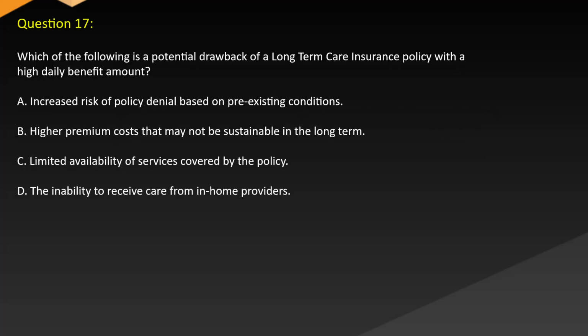Question 17. Which of the following is a potential drawback of a long-term care insurance policy with a high daily benefit amount? A. Increased risk of policy denial based on pre-existing conditions. B. Higher premium costs that may not be sustainable in the long term. C. Limited availability of services covered by the policy. D. The inability to receive care from in-home providers.